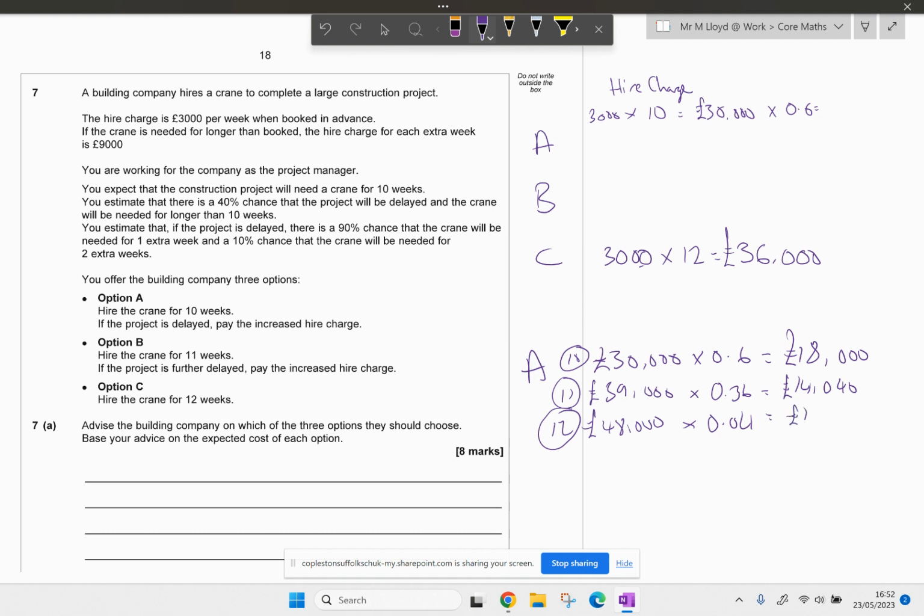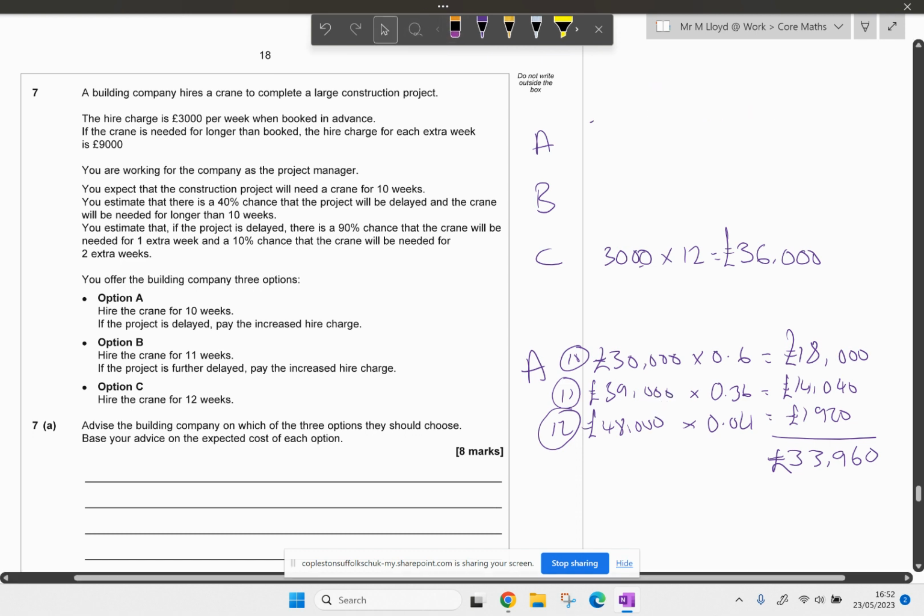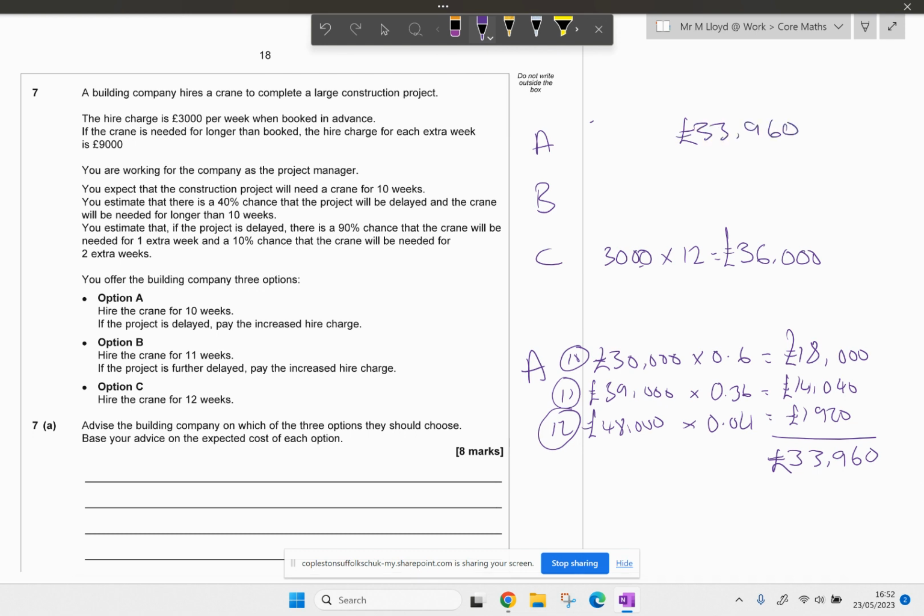And we get 1,920. Right, add all of these up. 14040 plus 18,000. And that's the expected cost for A. That's our expected cost ratio. So I'm going to go back to this now. I'm going to put it up here. 33,916. Actually, that looks better than C, doesn't it?